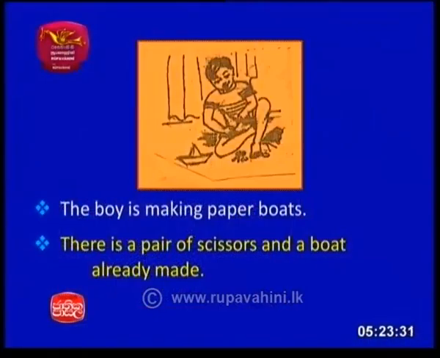Here you can see a boy is making some paper boats. So the boy is making paper boats. There is a pair of scissors and a boat already made. Right? Pair of scissors. For scissors we call it a pair. A collective noun there. And a boat already made.